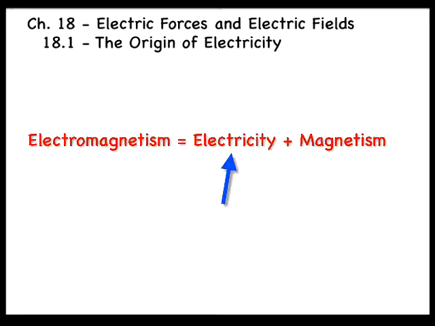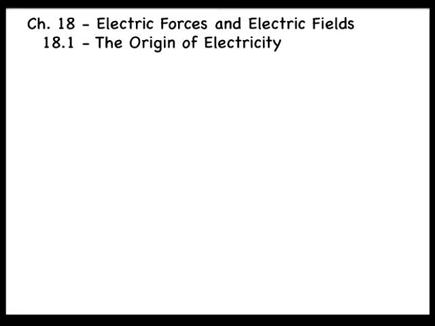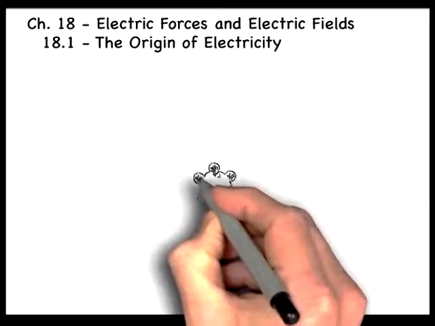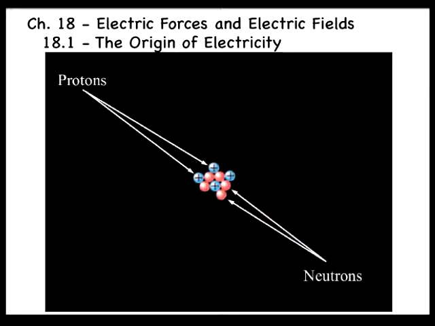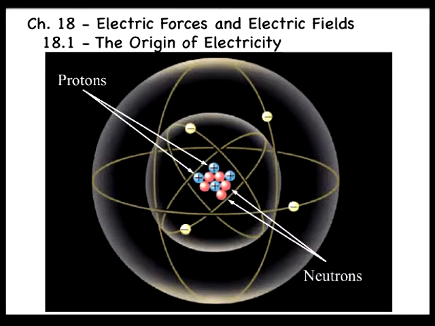How does the phenomenon of electricity arise in matter? What is its origin? The answer is that the nature of matter is inherent in atomic structure. An atom consists of a small, relatively massive nucleus that contains particles called protons and neutrons. Surrounding the nucleus is a diffuse cloud of orbiting particles called electrons.